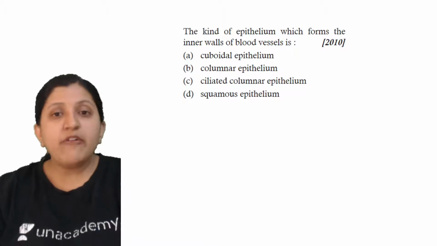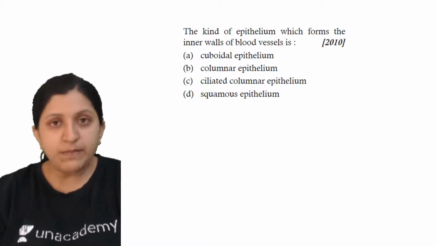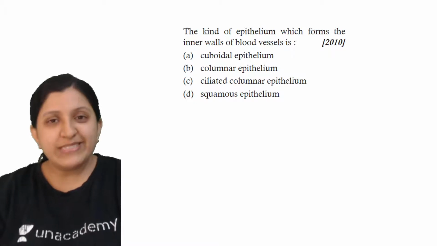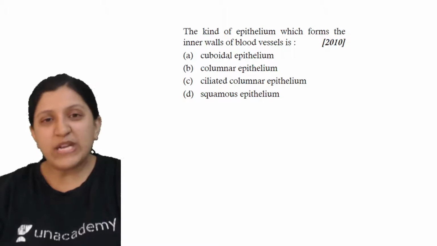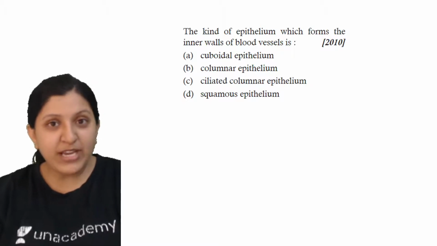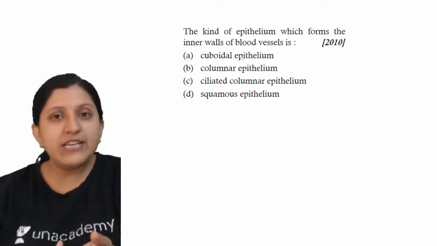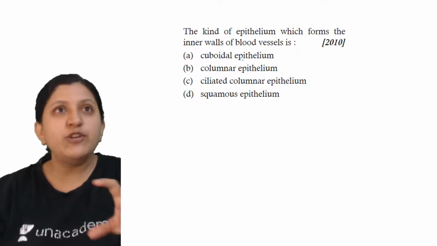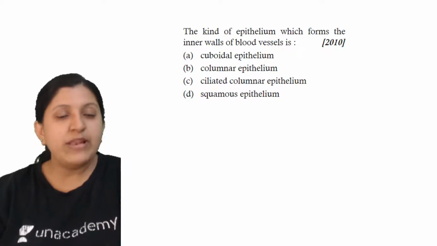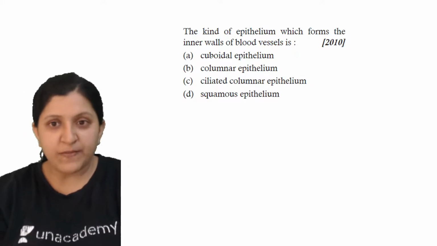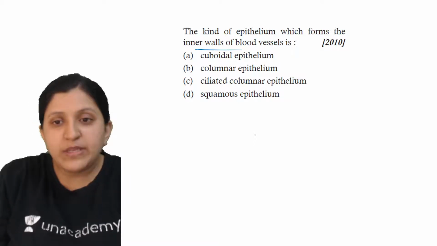Now, the kind of epithelium which forms the inner walls of the blood vessel.